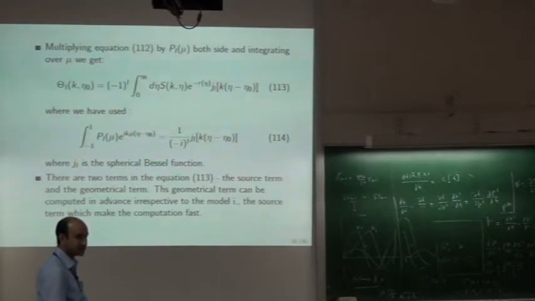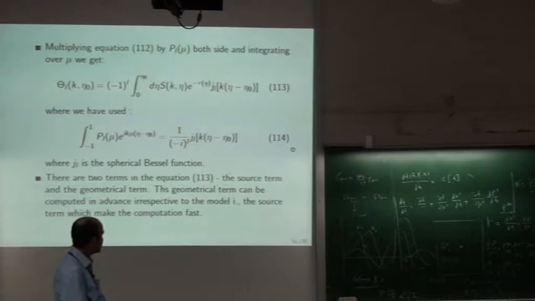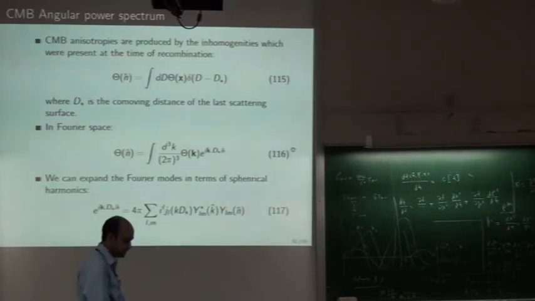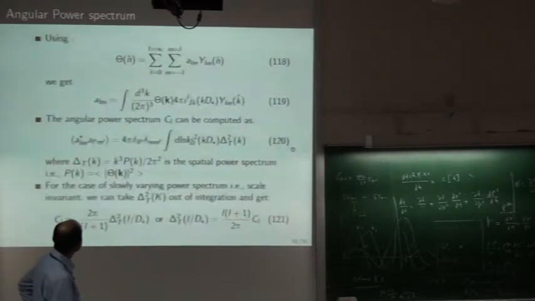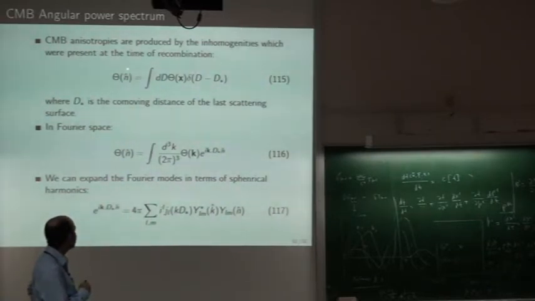But what next? You got the theta L, but you are interested in C L. So there is some calculation which leads us there. Okay, so I just come here again. I change the gear again. This is the CMB anisotropy at present. We are looking in direction n hat. We are measuring this temperature.